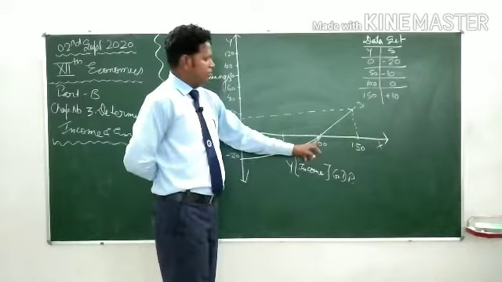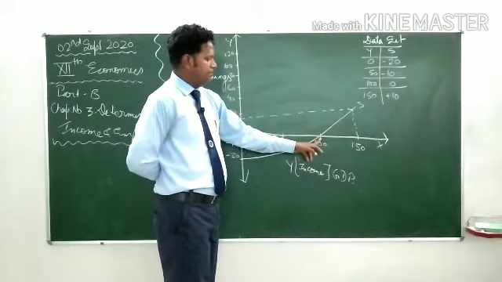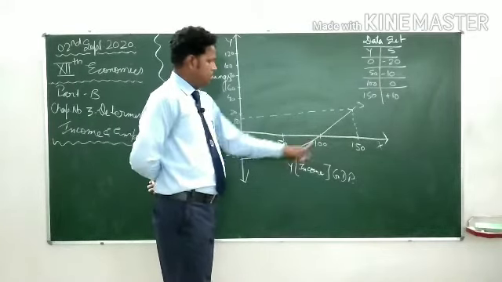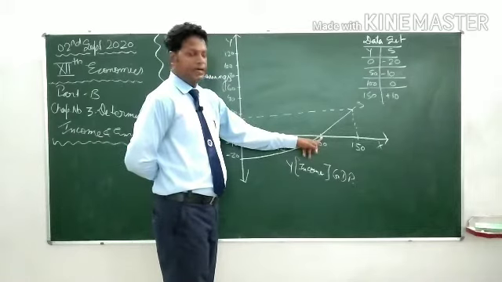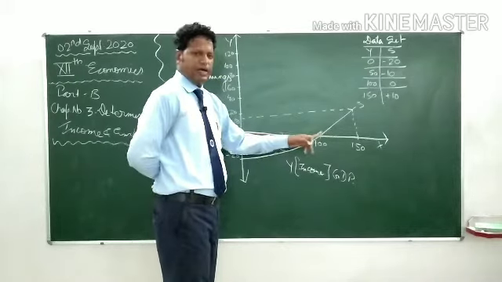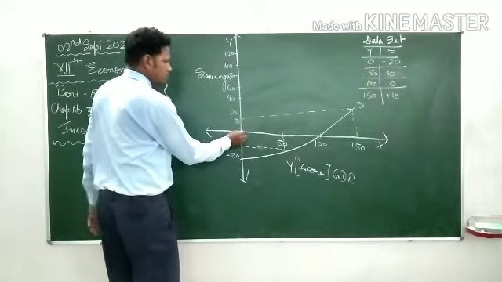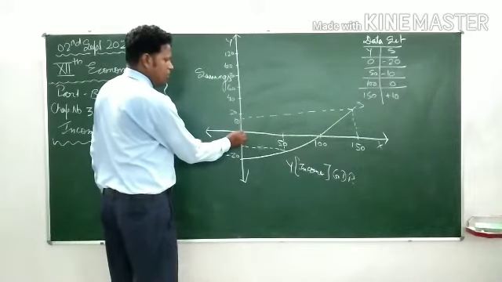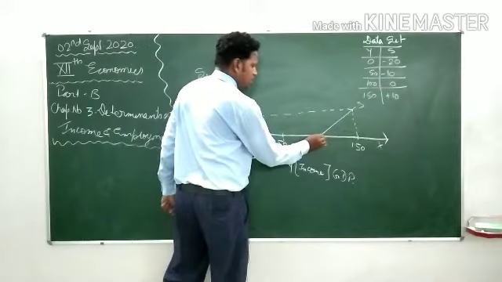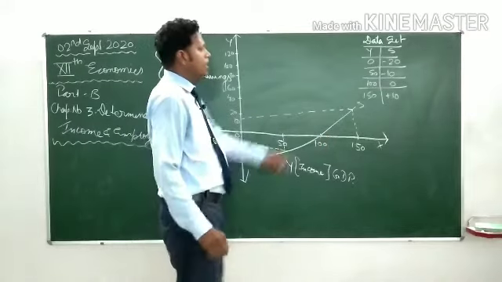It is seen over here that income is on the OX axis, we are having income 100, savings 0, so income line and savings 0.